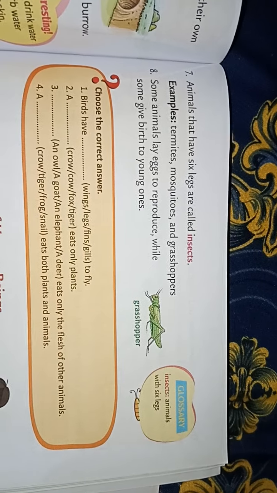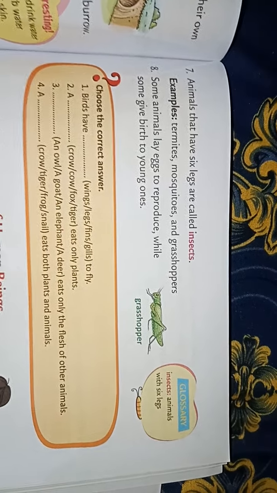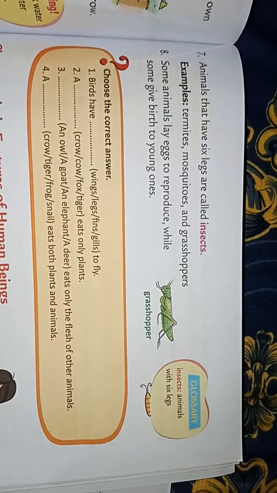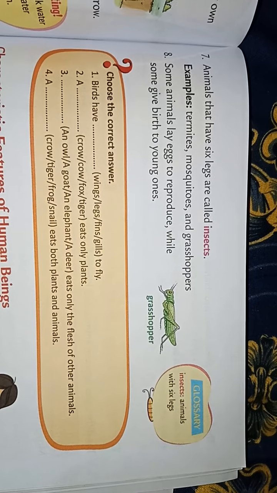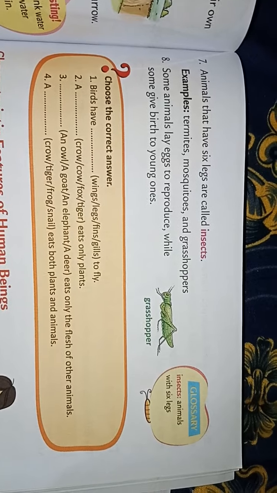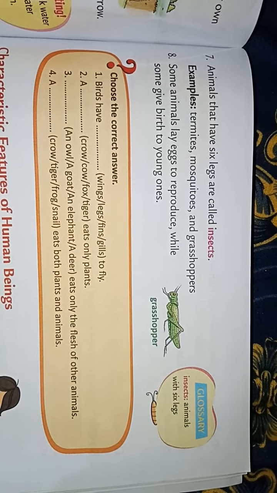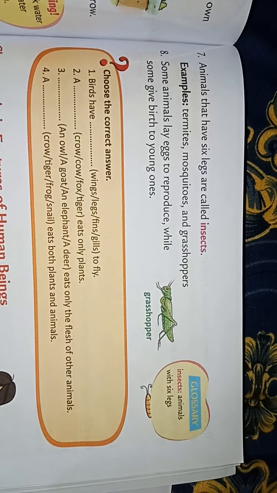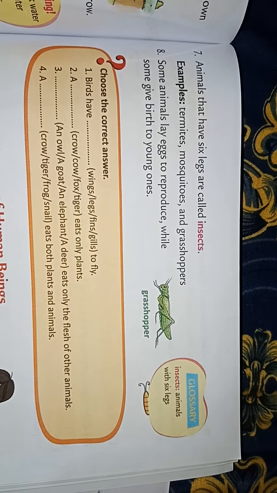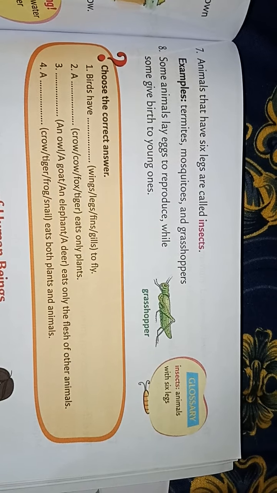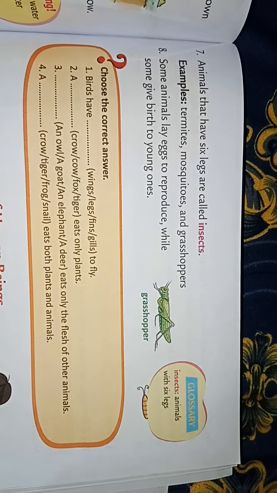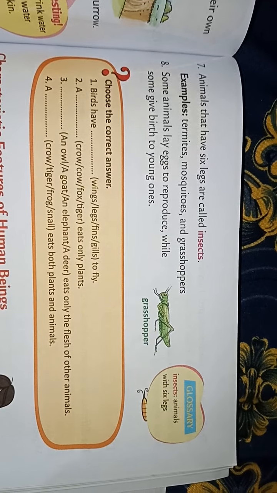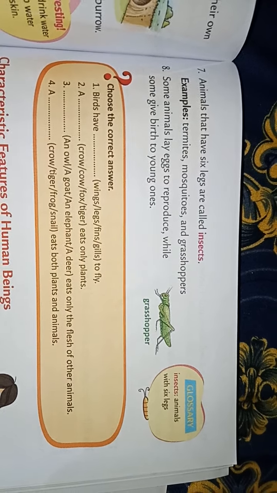This also we have discussed in chapter number 1, that there are different ways for animals to reproduce. Reproduce means to produce young ones. Some give birth to the young ones directly while some lay eggs. For example, the hen lays eggs. Now these were the 8 characteristic features of animals.